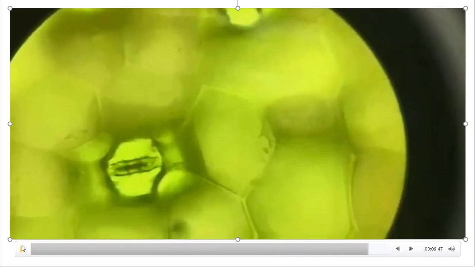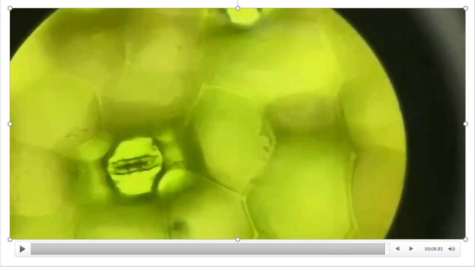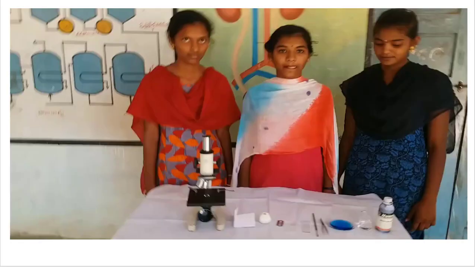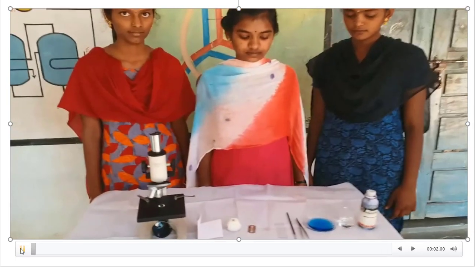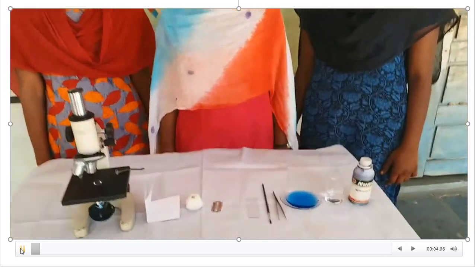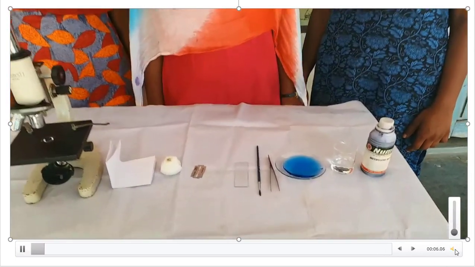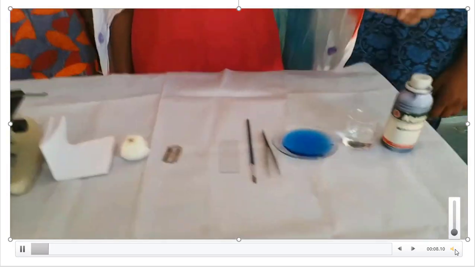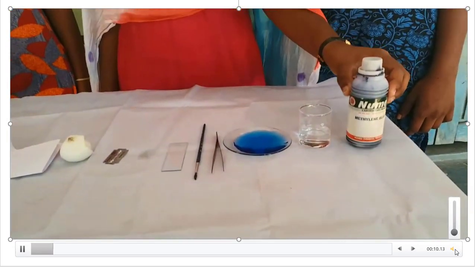Children, you observe the arrangement of cells in lower epidermal cells of spinach leaves. And again, I want to show another type of arrangement of cells. For that, here they are performing another experiment. They are observing the nucleus in onion peel cells.